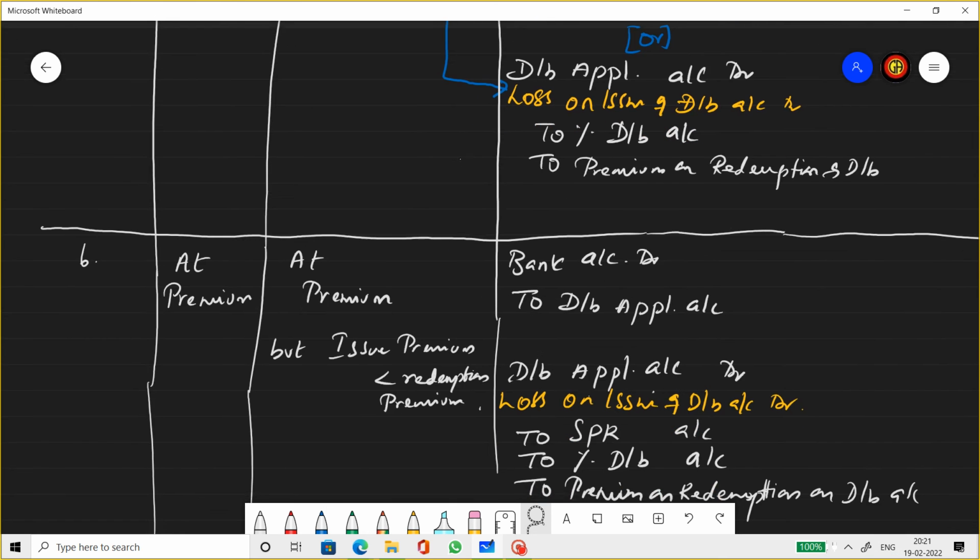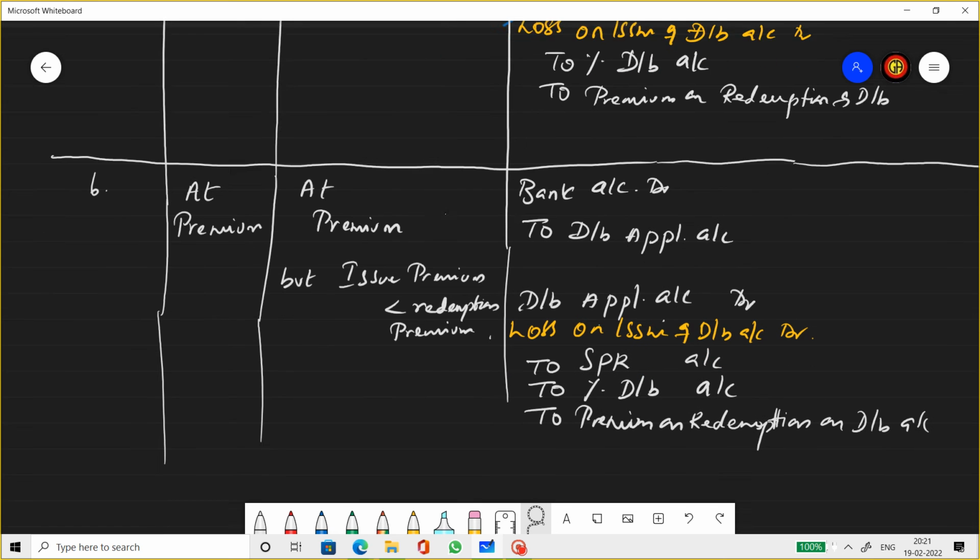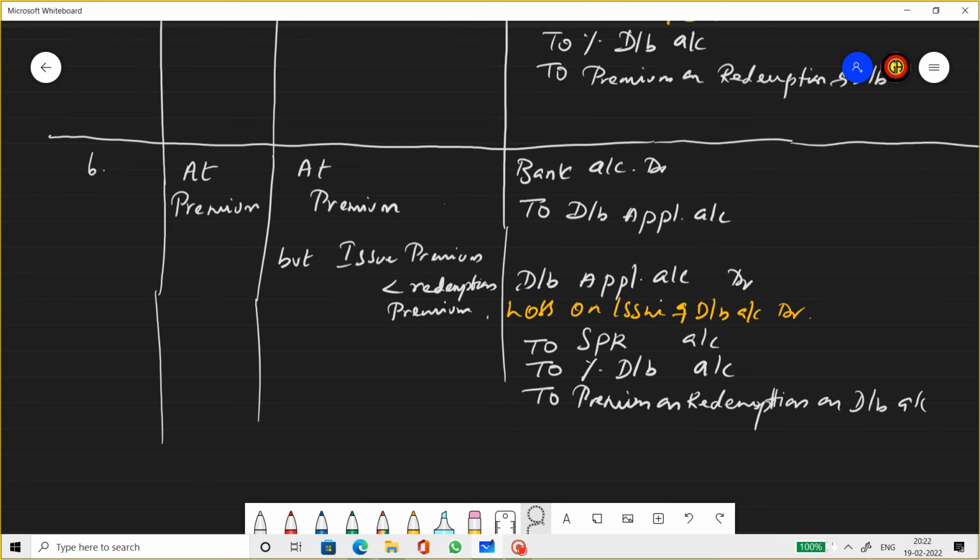Sixth case, when debentures are issued at premium and redemption is also at premium. So you issue at premium, you redeem at premium. So where is the profit or loss factor here? Well, the profit or loss factor is based on the rate. If the issue premium is lesser than the redemption premium, then obviously there is a loss. Hence, the company needs to make provision for such losses.